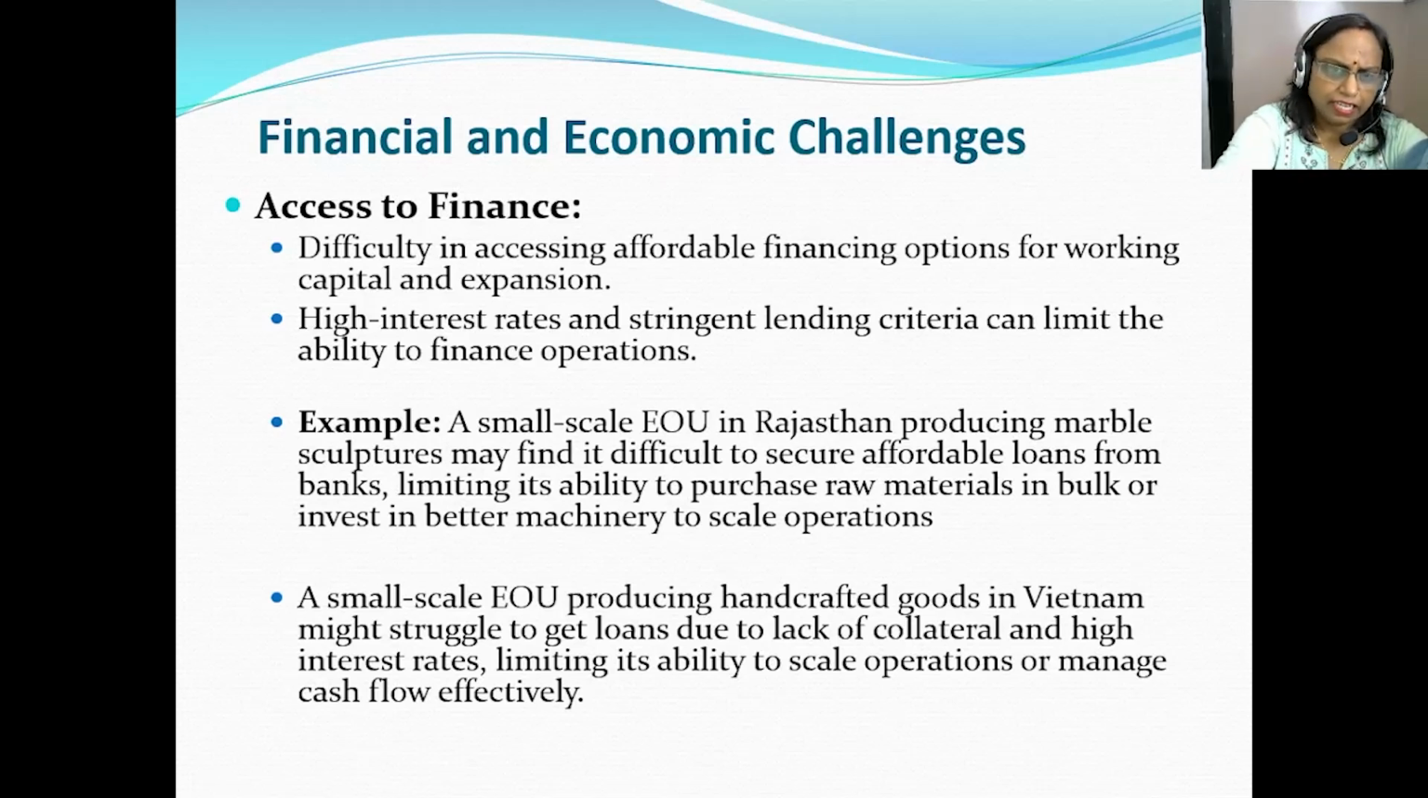Another is a small scale EOU producing handcrafted goods in Vietnam, which might struggle to get a loan due to the lack of collateral and high rate of interest, which again limits its ability to scale operations or manage cash flows effectively. So the financial and economic challenges must be tackled properly by the EOUs to overcome them.